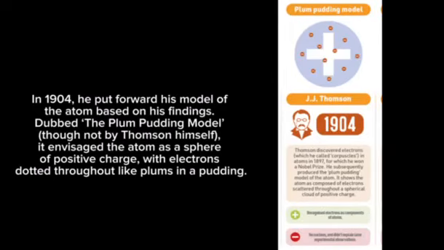In 1904, he put forward his model of the atom based on his findings, dubbed the plum pudding model, though not by Thomson himself. It envisaged the atom as a sphere of positive charge, with electrons dotted throughout like plums in a pudding.